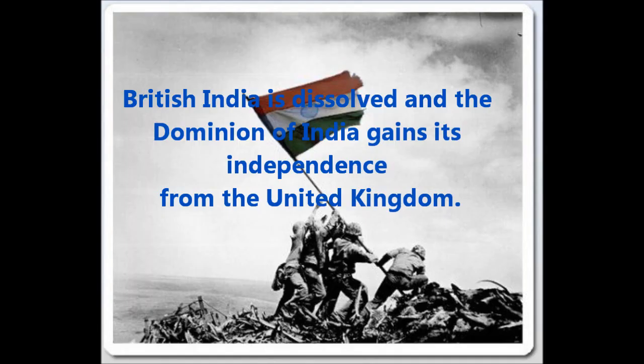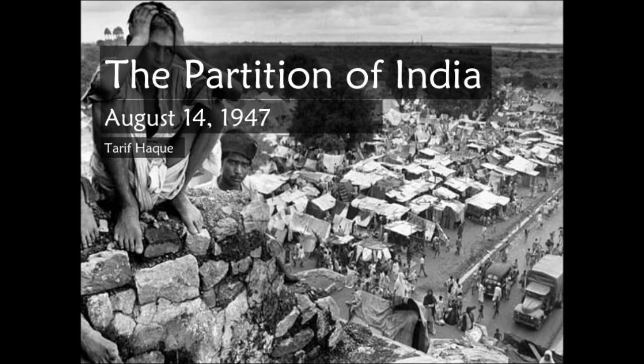1947. British India is dissolved and the Dominion of India gains its independence from the United Kingdom. Partition of India and Pakistan. It was a very hard decision for Congress to take this decision. Mahatma Gandhi never wanted India to be divided in two parts on the basis of religion, that is Hindu and Muslim, but Jinnah didn't agree and had great demands.